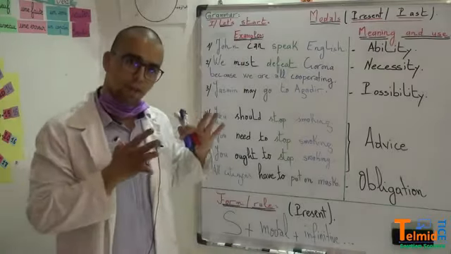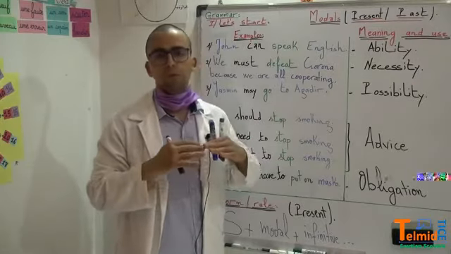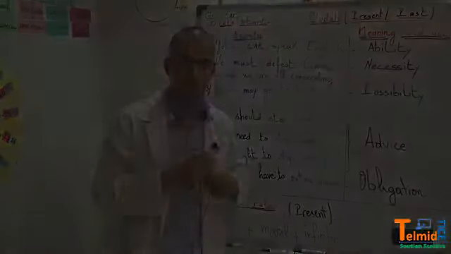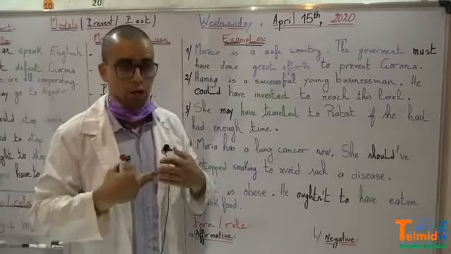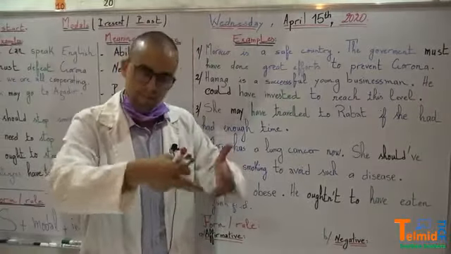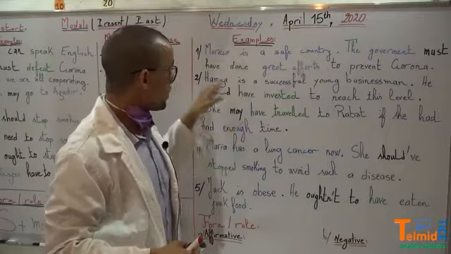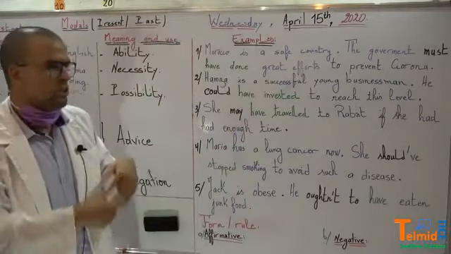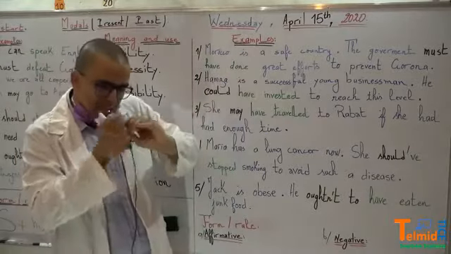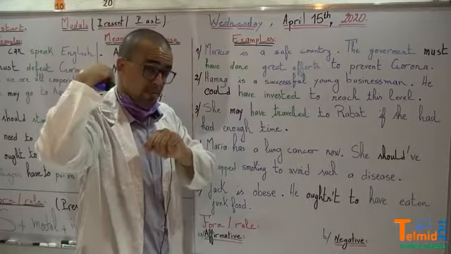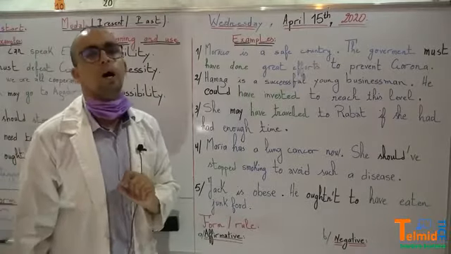Okay, so this is the first part of the lesson. Now we are going to move to another part. Now we are going to go to the second part of our lesson. It's the same lesson, and it's about must, should, may, could, can, ought to, need to, will, would. But this time it's exactly about something that has to do with the past. Let's discover the first example to see exactly what we are saying.